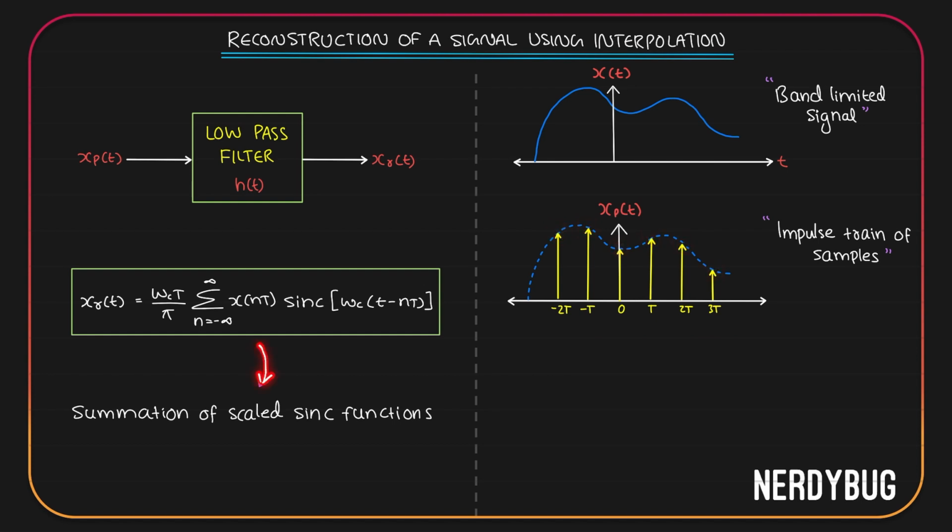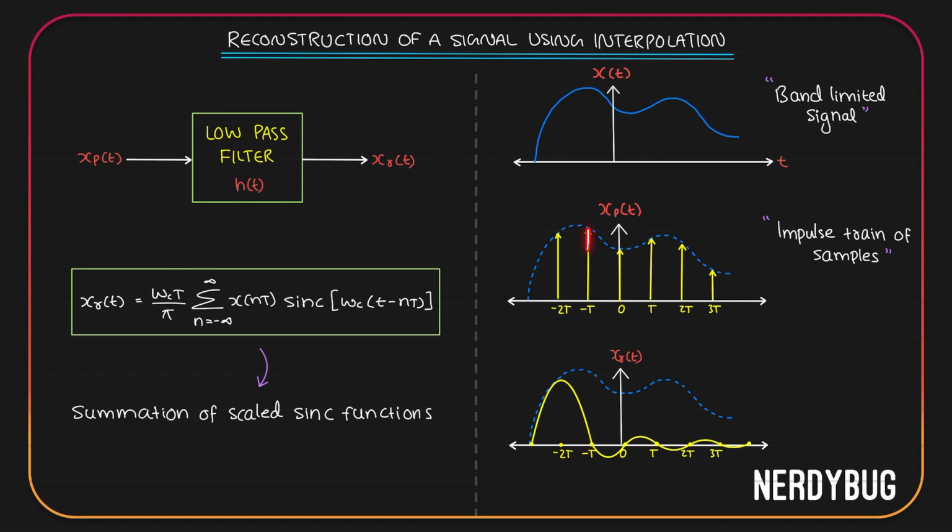According to this equation, everything will be the same except instead of impulse functions, we will have sinc functions. Let us see how it will look. At minus 2T, instead of this impulse function, I will get a sinc function whose magnitude will be the magnitude of x of t at minus 2T, which is exactly this much. It will look like this. Its magnitude over here is equal to the magnitude of x of t at t equal to minus 2T.